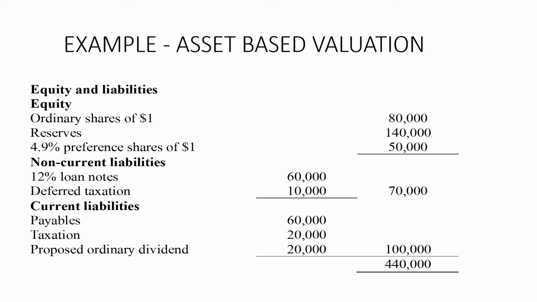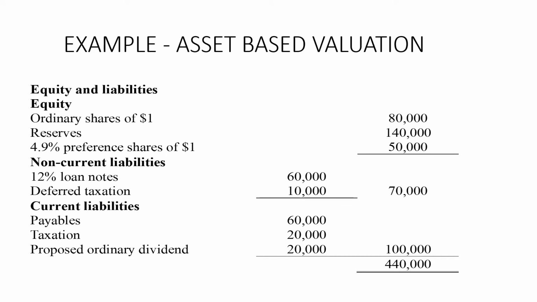Equity and liabilities. In the case of equity, we have ordinary shares of $1, which amount to $80,000. Reserves are 1,40,000, and 4.9% preferred shares of $1, which are $50,000. Now we have non-current liabilities, 12% loan notes, which are $60,000.